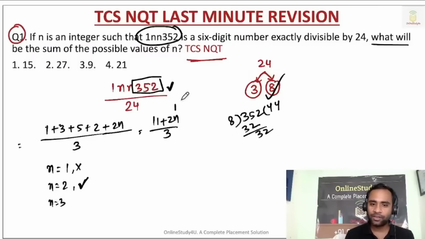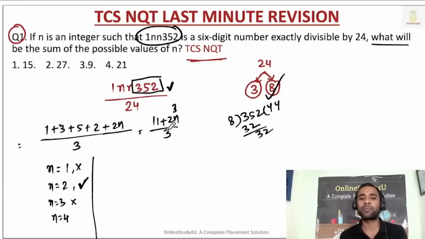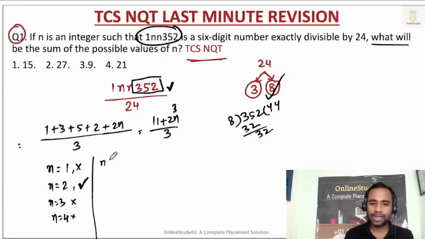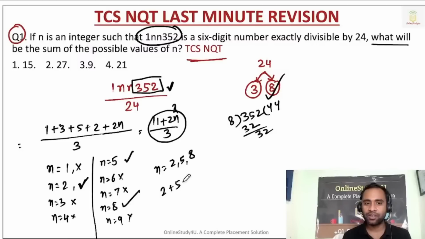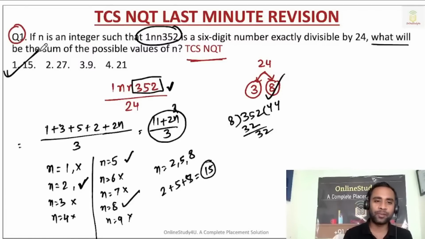Then n is equal to 3: 2 threes are 6, 6 plus 11 will be 17. n is equal to 4: 2 into 4 is 8, 11 plus 8 will be 19, so it is not divisible. Then n is equal to 5: 2 into 5 is 10, 10 plus 11 will be 21, so it will be divisible. n equal to 6 not divisible, n equal to 7 not divisible, n equal to 8: 2 into 8 is 16, plus 11 is 27, divisible. n equal to 9 not divisible. So for n equal to 2, 5 and 8, this will be divisible by 3. They're asking the sum of possible values: 2 plus 5 plus 8 is 15. Option 1 will be the correct answer, right?